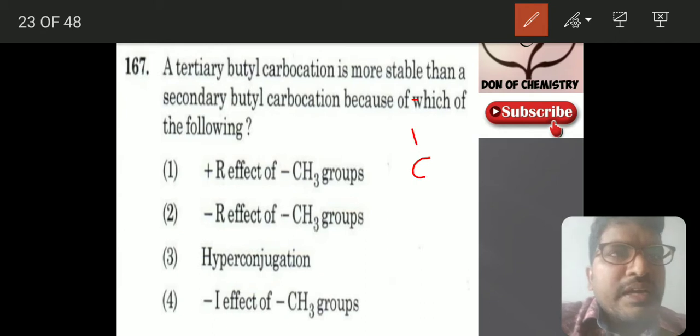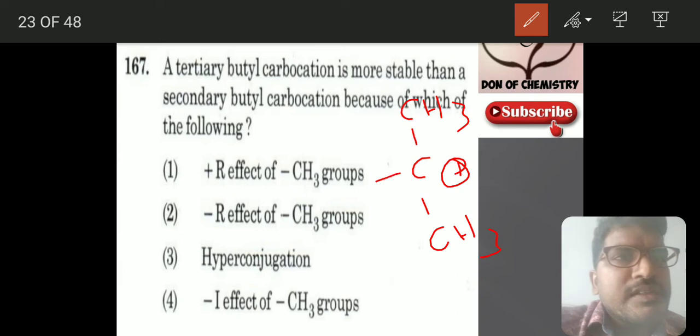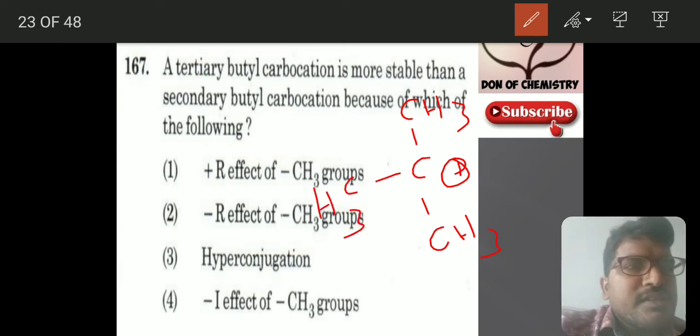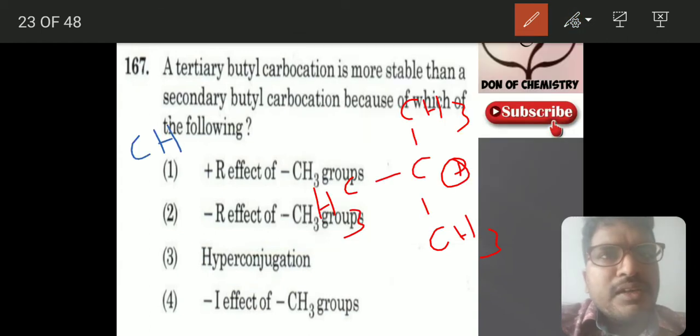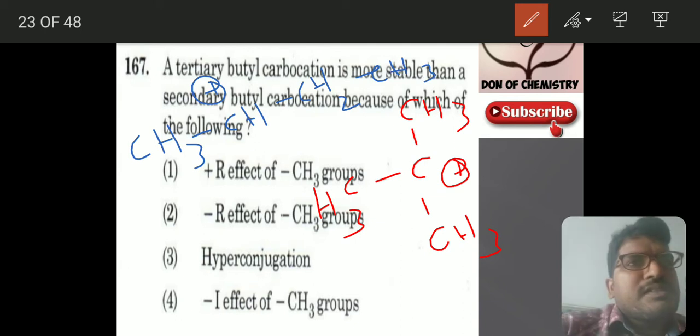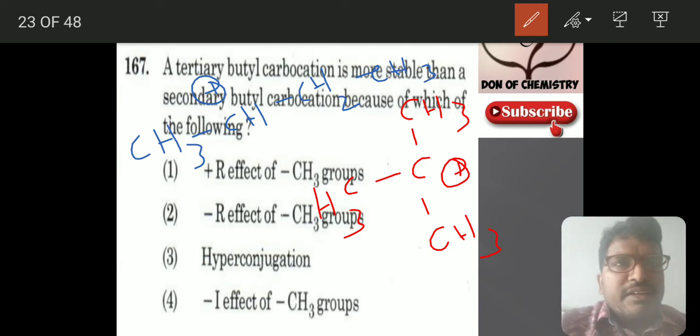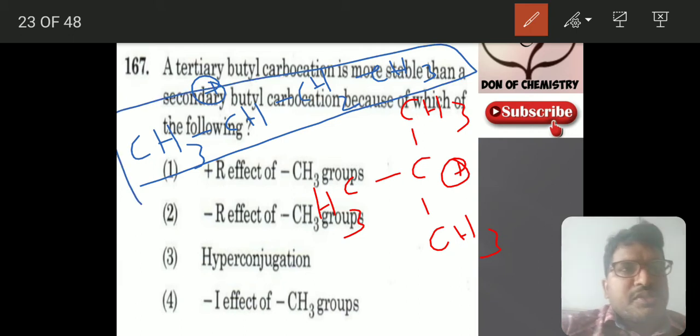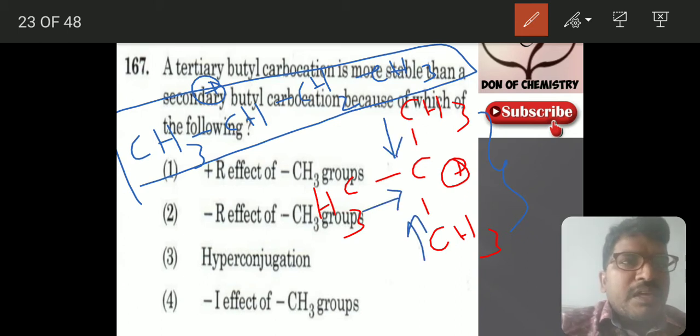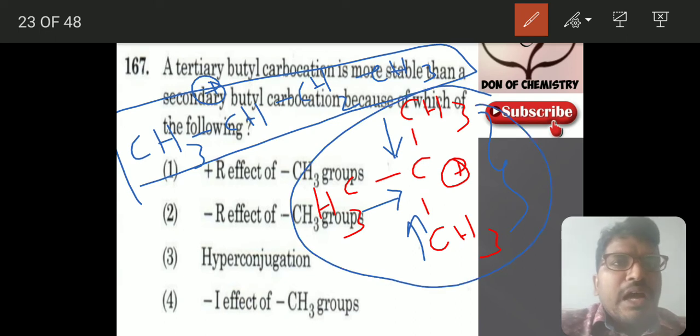Tertiary butyl carbocation is CH3 plus, with CH3, CH3. This is the structure. And for secondary butyl carbocation, CH3, CH, CH2, CH3. If it comes to the inductive effect, in both the cases inductive effect is possible, but because of the methyl group presence, besides the inductive effect you can have hyperconjugation. The major reason for this is hyperconjugation.